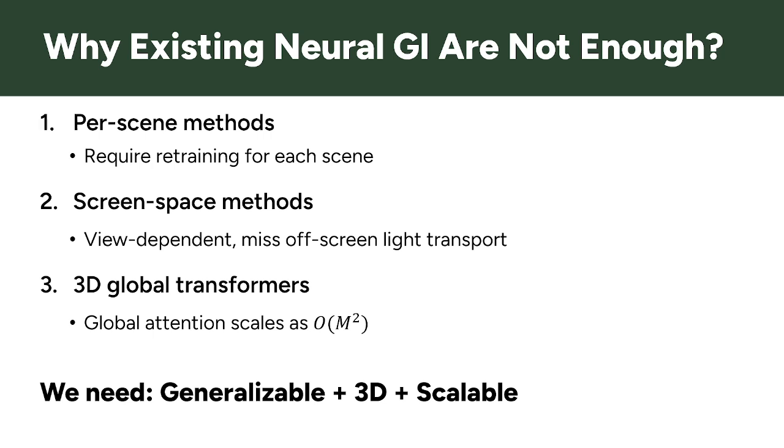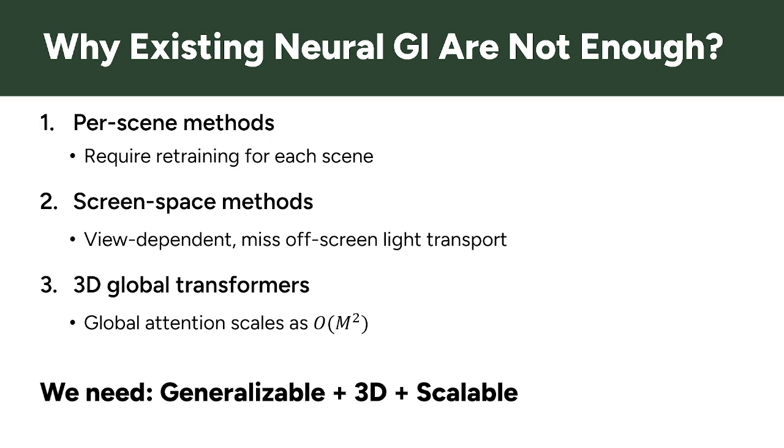So if path tracing is expensive, a natural question is, can we learn global illumination with a neural network? There have already been several approaches, but each has an important limitation. Per-scene methods can work well, but they usually need to be trained again for every new scene.